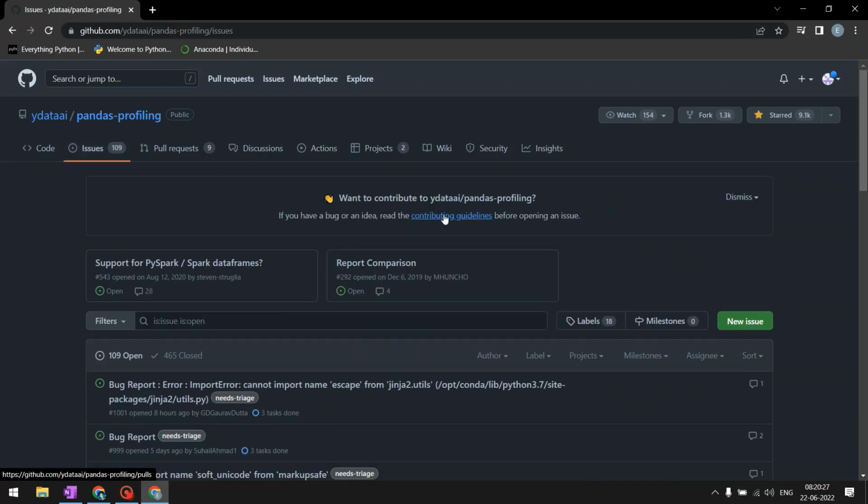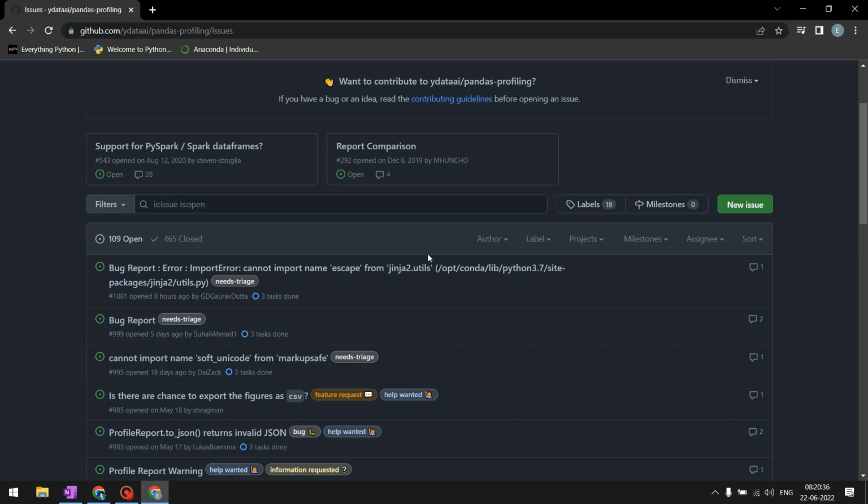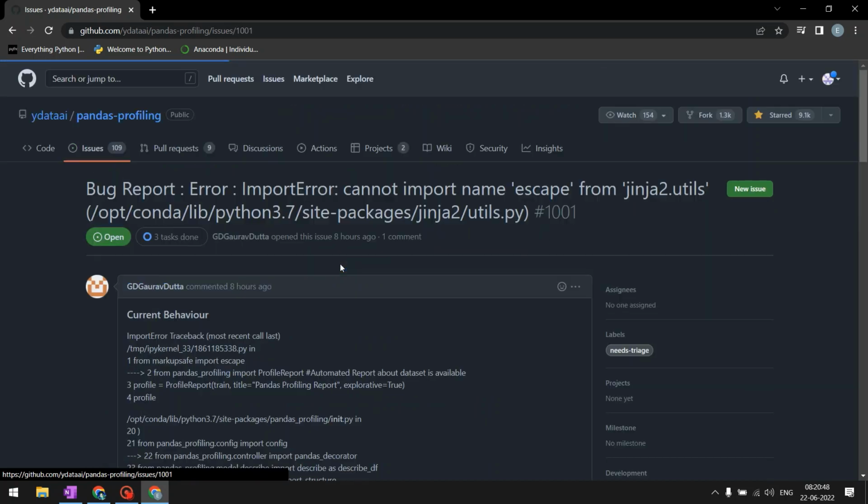In this video, we're going to take an example of one issue slash bug and try to see how we can get to the bottom of the problem. I've already solved it, but we'll assume this is the first time we're looking at it, and we'll see how we can fix it. For example, this bug report, someone says cannot import name escape from Jinja2 utils, right?